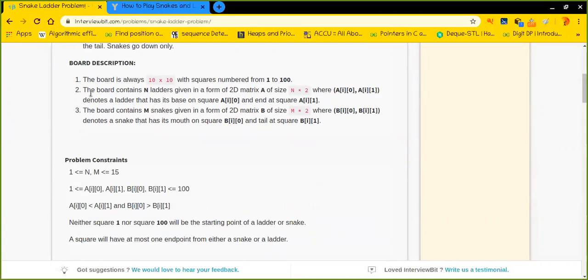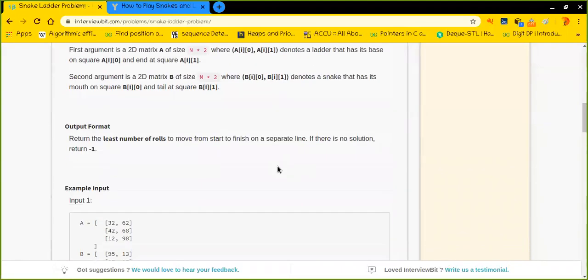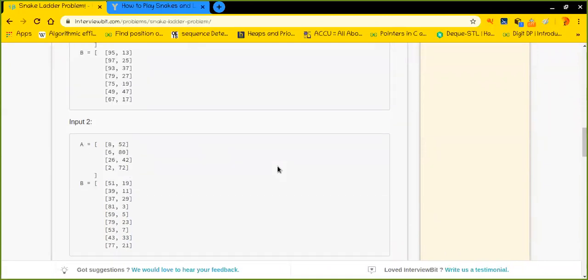So basically, we have 2 different matrices of n cross 2 and m cross 2 size. The number of columns will always be 2, and there is one matrix of ladders and another matrix of snake positions. Correct. So let's start solving this particular problem.